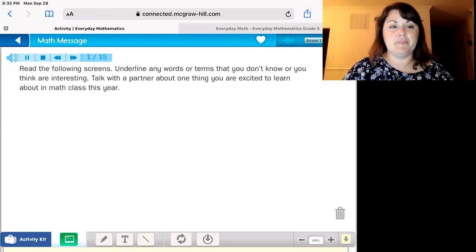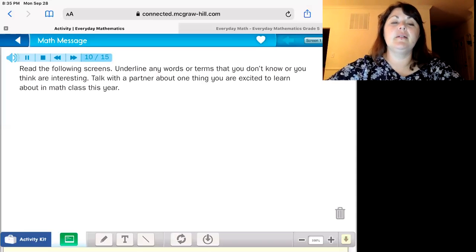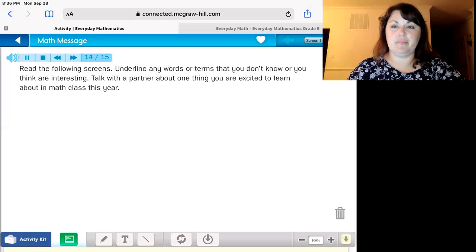Math message. Read the following screens. Underline any words or terms that you don't know or you think are interesting. Talk with a partner about one thing you're excited to learn about in math class this year.